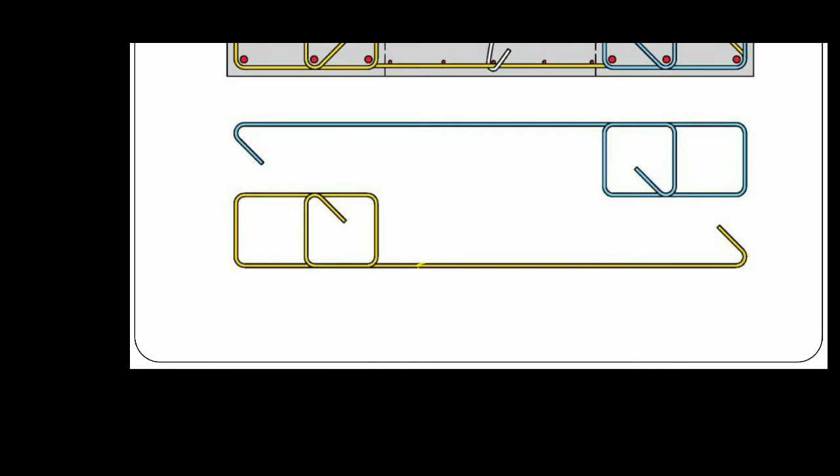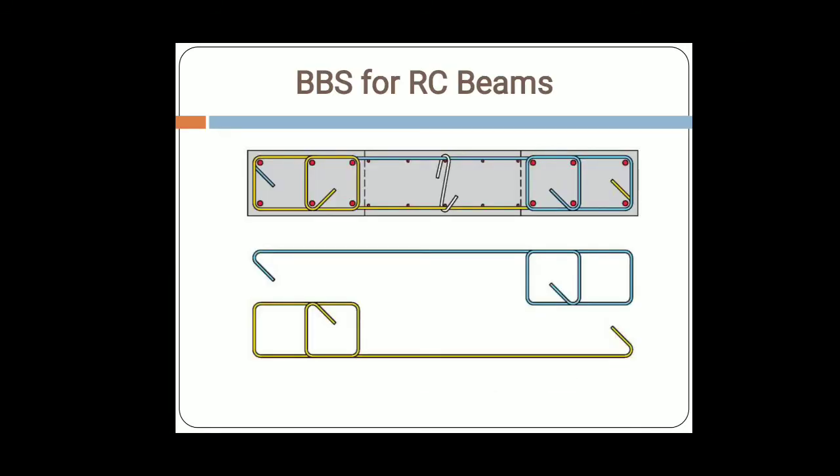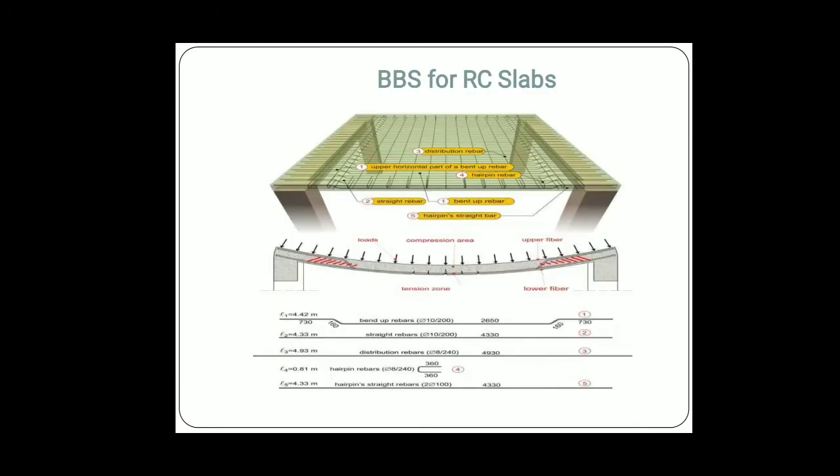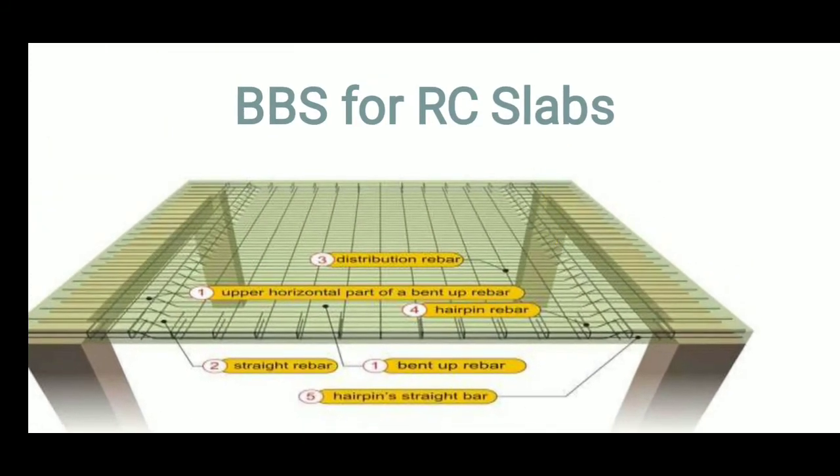So just study this diagram and find out what the main steel and alternate steel provided in that beam are. Depending upon that, we are going to calculate the bar bending schedule. Then this is one of the typical diagrams of distribution of an RCC slab.